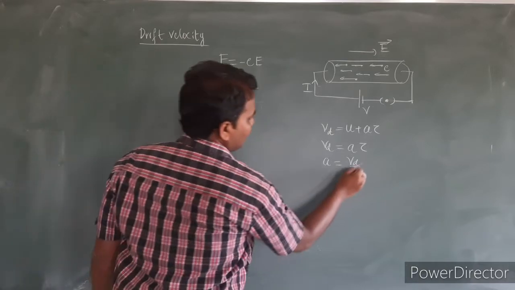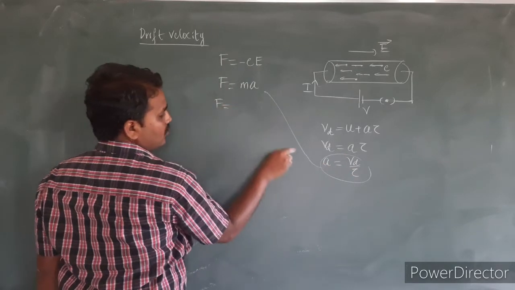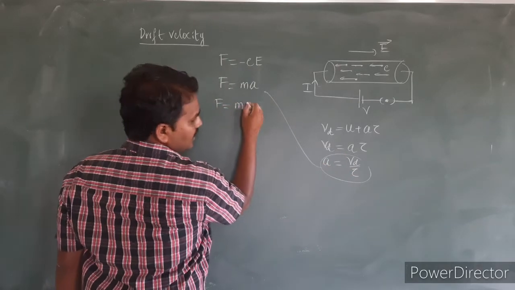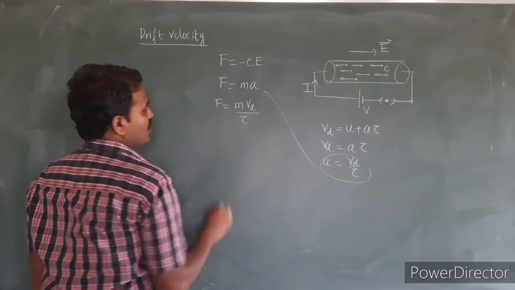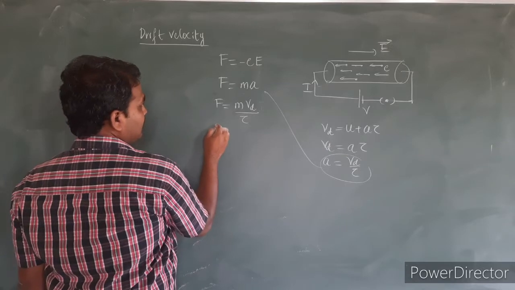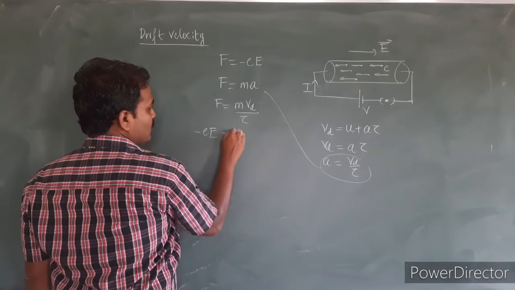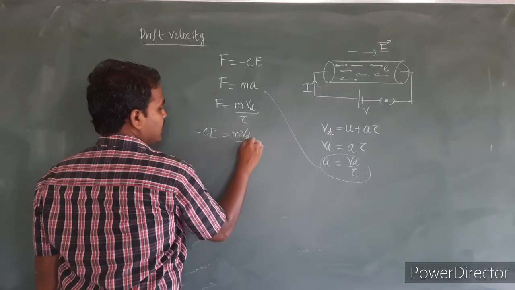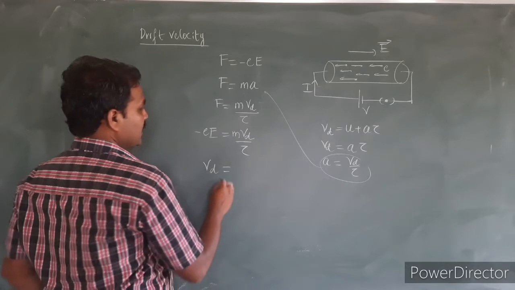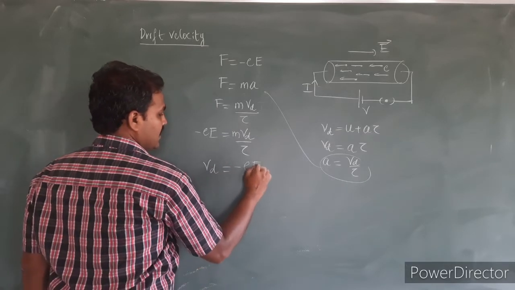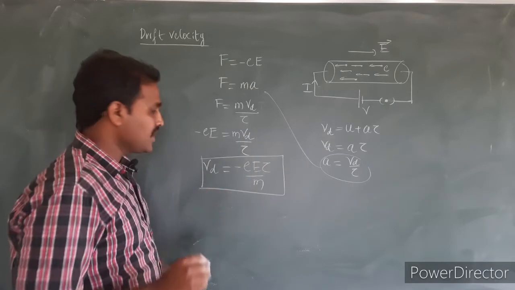So what I will do is replace this a by the first equation. I can write F is equal to m into Vd divided by tau. And this F I can write as minus e into E is equal to m into Vd divided by tau. So from this I can write the drift velocity: Vd is equal to minus e E tau divided by m. This is the expression for drift velocity.